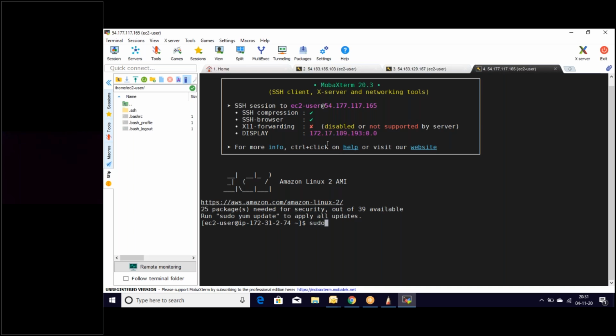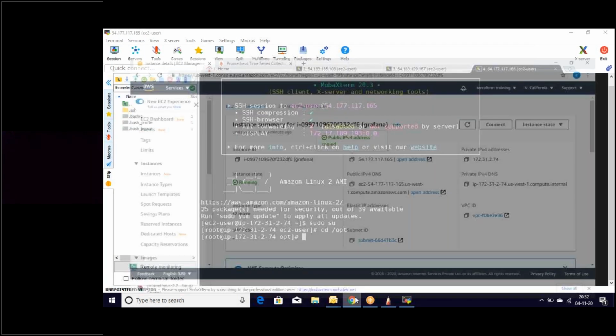Let's become the root as usual. Let's move to the OPT folder. Okay, we are in the OPT folder. Let's install Grafana. Let's go to the Grafana website.